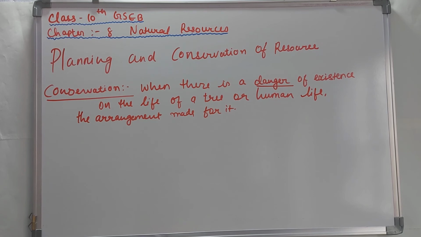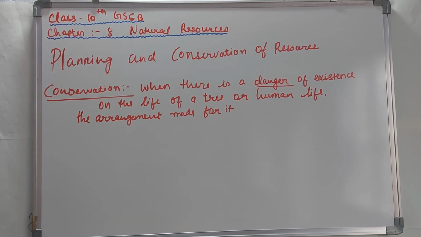Suppose let's take an example: conservation of petrol. Yes, there is danger on petrol, and it is a naturally occurring substance, and it cannot be recycled, and it cannot be reused again and again, and it is a type of resource which will get extinct one day or the other in the future. So what we really need to do is use it in such a way that, we have all heard about the word sustainable development. So what was there in sustainable development?